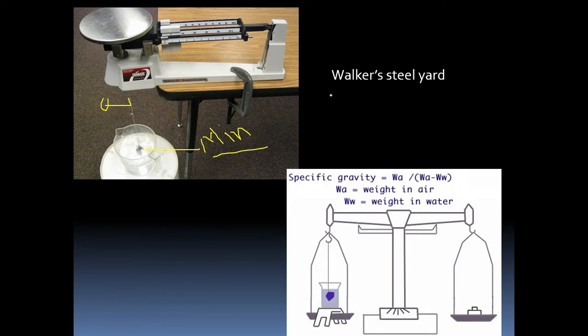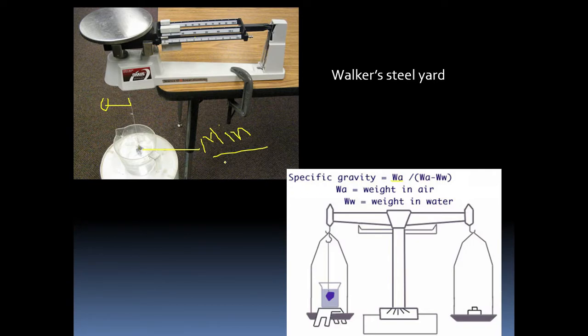And what to do is very simple. For weight in air, you can see the formula, here one beaker is there, and in that beaker there is water, so you have to take the weight in air, without the water. You just hang the mineral from the hanging bar and take the weight, so we get the weight in air.